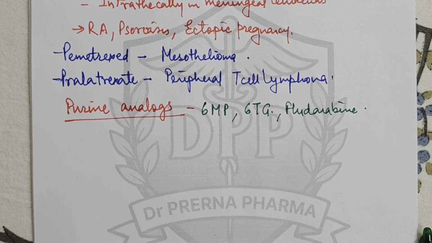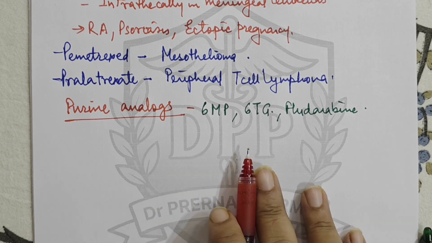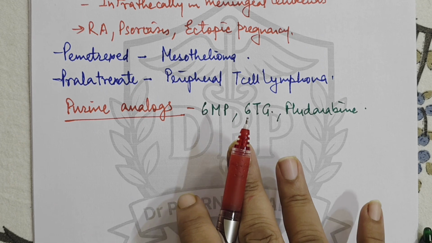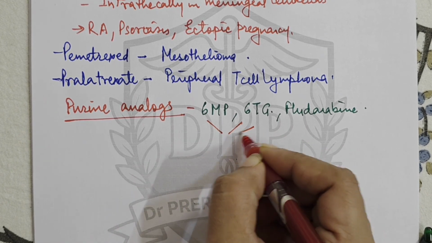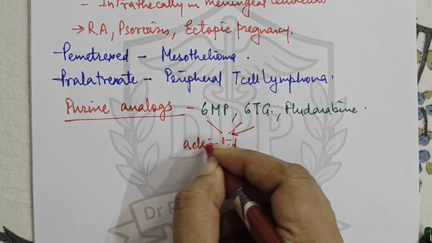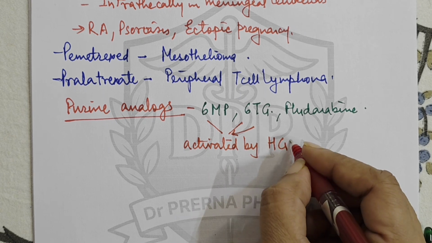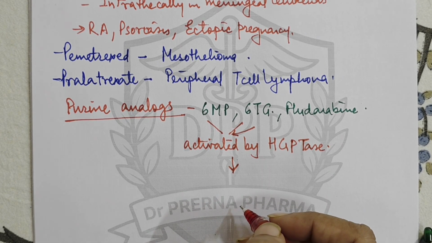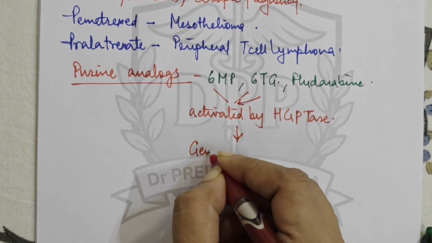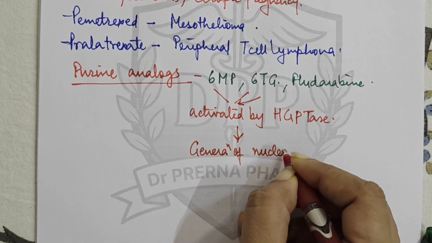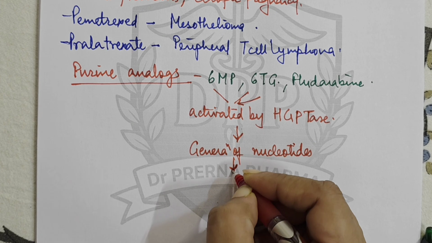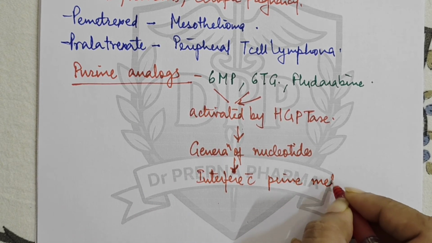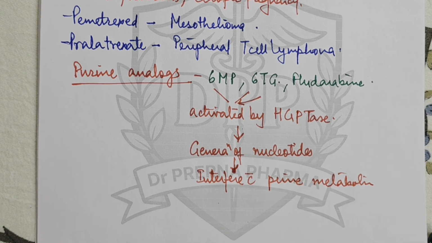Now what is the point here? These drugs are basically purine anti-metabolites. They are activated by the enzyme hypoxanthine guanine phosphoribosyl transferase, and the resultant nucleotides then inhibit the enzymes in purine synthesis. So when it is activated, it results in generation of nucleotides, and these nucleotides interfere with purine metabolism. Okay, so these are purine analogs.